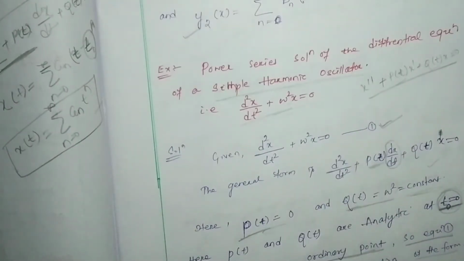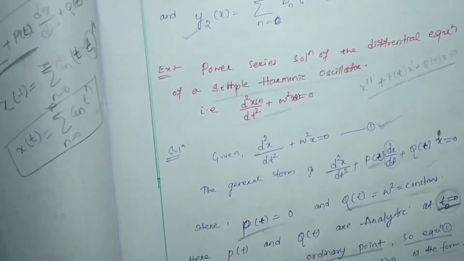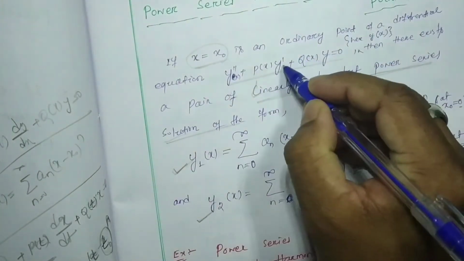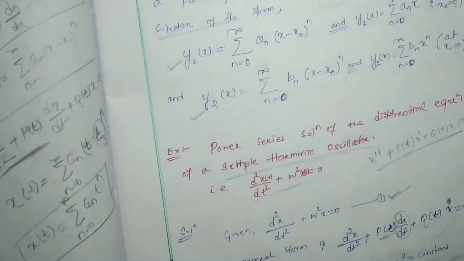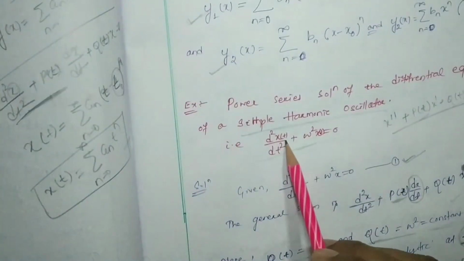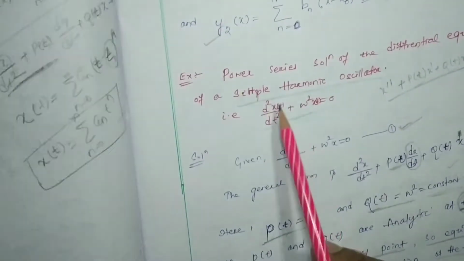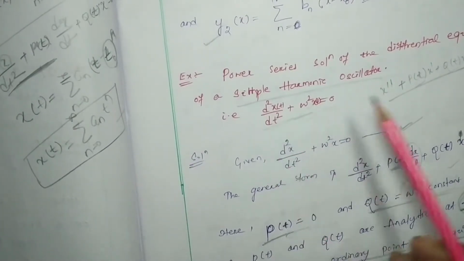If you write, it will be better. Here x is a function of t, because d square x by dt square is there. Just as y, y double dash and y dash are functions of x, so here x is a function of t, and so the corresponding p(t) and q(t) of this equation will be functions of t.